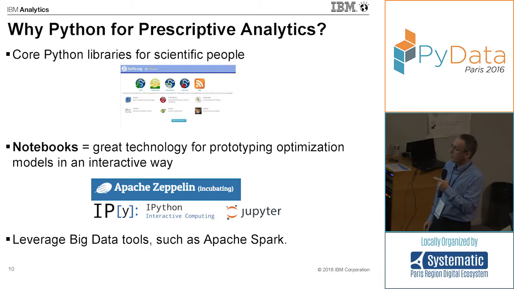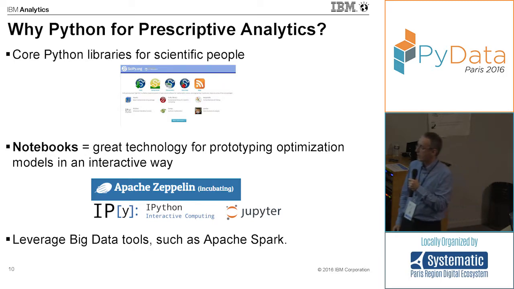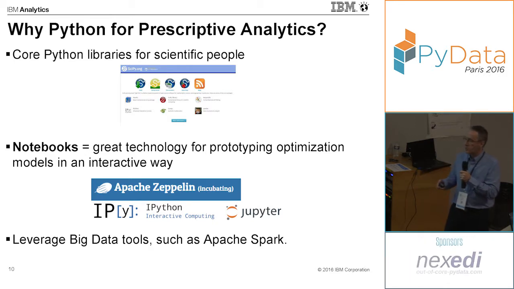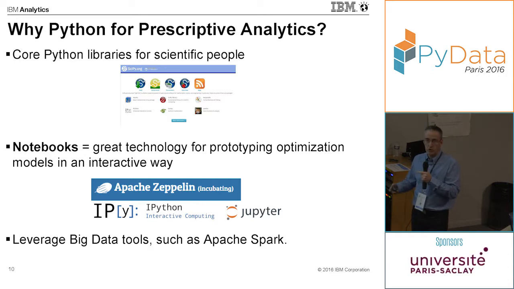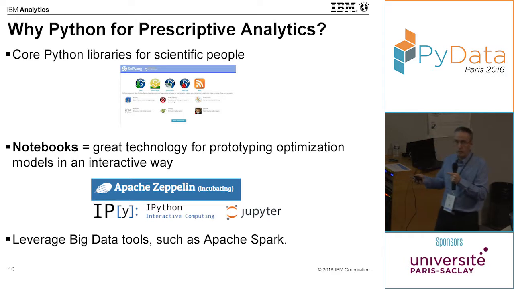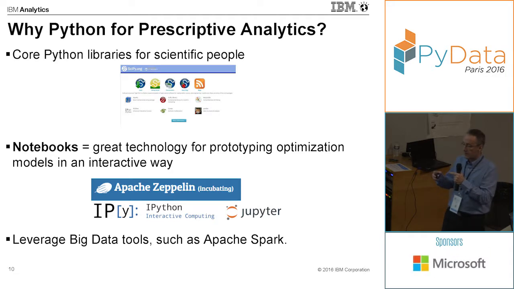And also, Python is a way to leverage big data tools such as Apache Spark. Optimization is really CPU intensive, it needs a lot of CPUs. So with Apache Spark, there's a potential for using clusters of processors to address more complex optimization problems, but also to run in parallel several optimization problems.